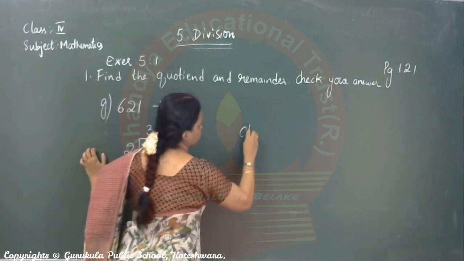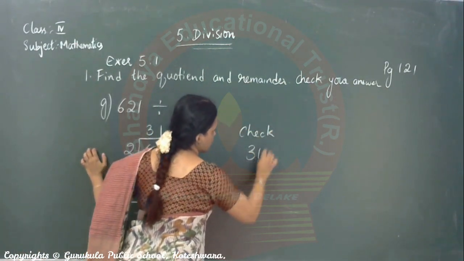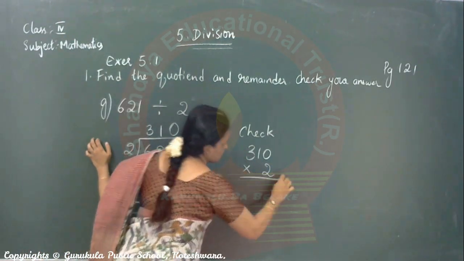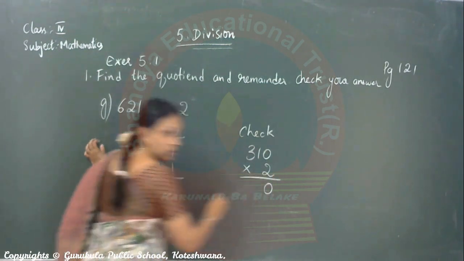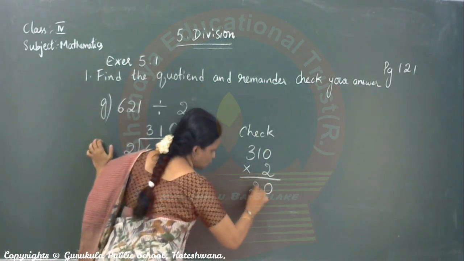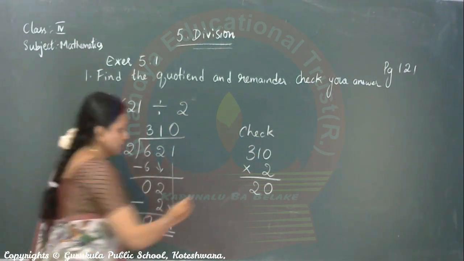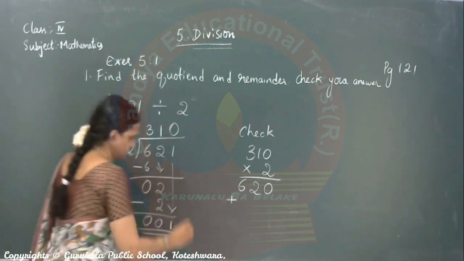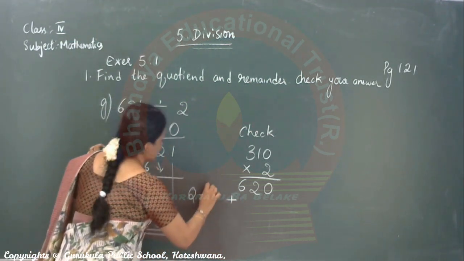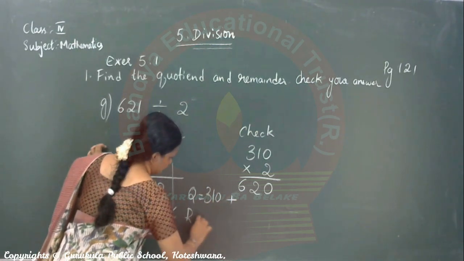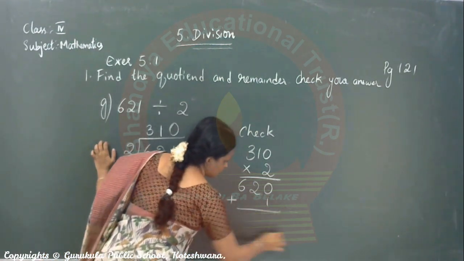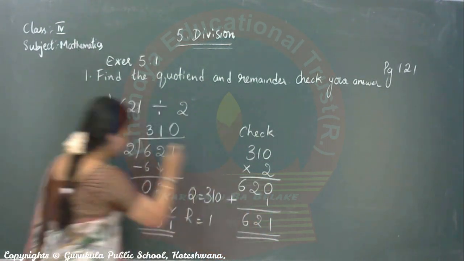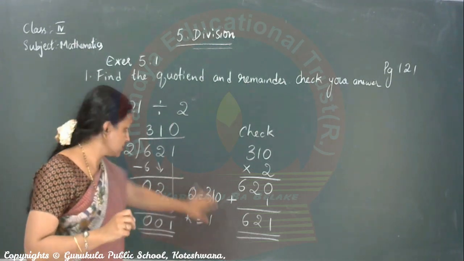Now, check. 310, that is quotient, into divisor. 2 zeros are 0, 2 ones are 2, 2 threes are 6. This is the answer. Plus remainder. What is the quotient and remainder? Add the remainder. It is 1, 2, 6. Did you get the dividend? Yes, you have got the dividend, correct?